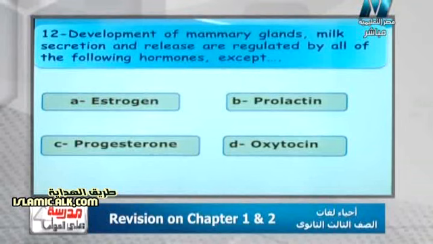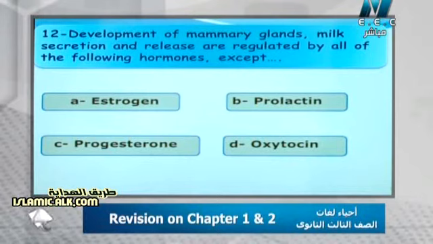The question says: the development of the mammary glands, milk secretion and release are regulated by all the following hormones except. The choices are estrogen, prolactin, progesterone and oxytocin hormone. The right answer is letter A, which is estrogen, Mr. Yahya.